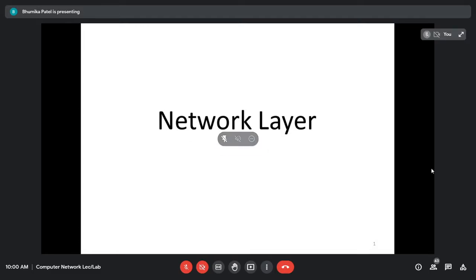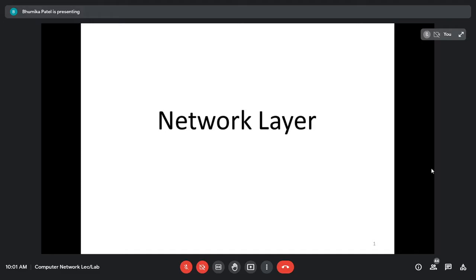Addressing, and usually classless addressing is what is implemented nowadays, right? So today we are going to see the theory portion, that is, what are the layers in the TCP/IP model and the OSI model. There are 7 layers in the OSI model: application, presentation, session layer, then the transport layer, next is the network layer, then data link layer and the physical layer, right?